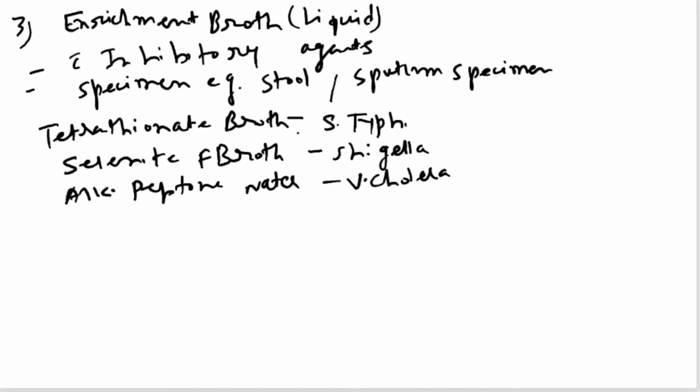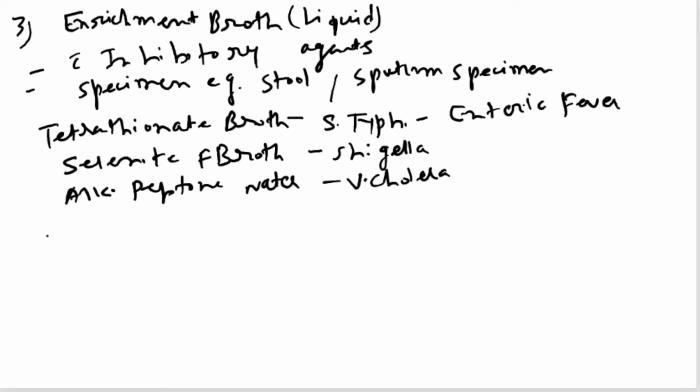Tetrathionate broth for Salmonella typhi, which causes typhoid fever or enteric fever, and Shigella is isolated using selenite F broth. Vibrio cholerae grows mainly in alkaline media, highly alkaline pH. For that we use alkaline peptone water, right?